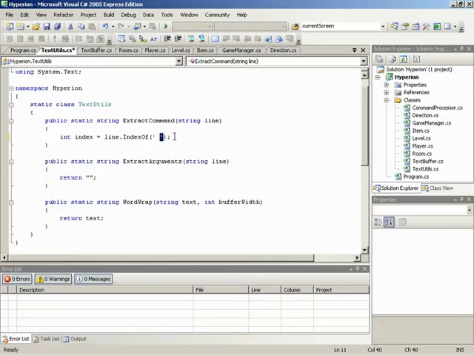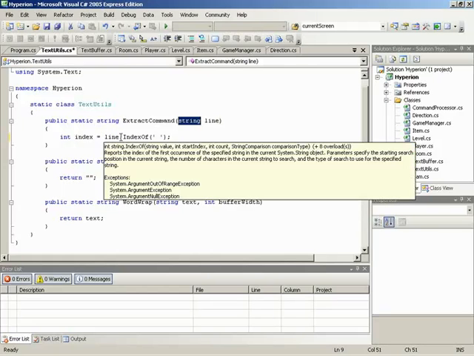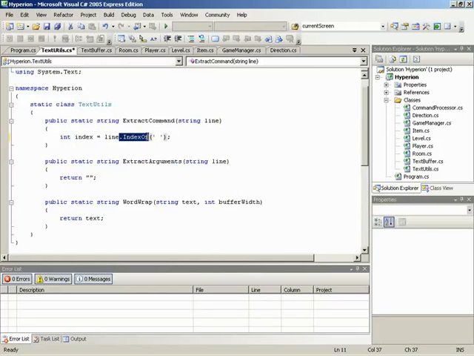Okay. Now, if I can add in real quick, line didn't just pop out of nowhere. Remember, line is a parameter that we have inside of our ExtractCommand method. So that's where line comes from. Since line is a string object, it has all of these nice string methods already built in, thanks to .NET. So we can just start using this.